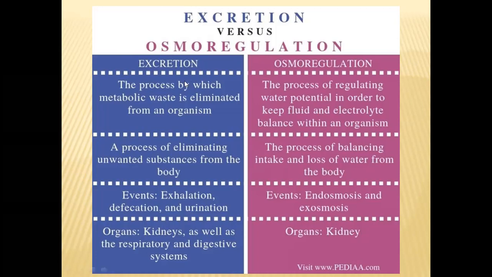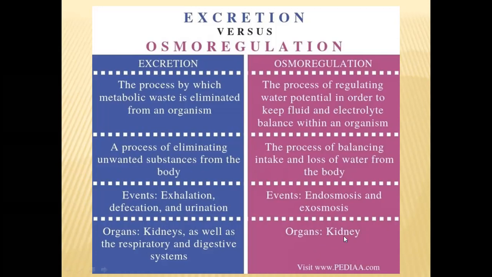Excretion's duty is to eliminate waste materials like ammonia, urea, uric acid, carbon dioxide, and other extra waste materials. This excretion occurs through exhalation, defecation, and urination. And osmoregulation occurs by endoosmosis and exoosmosis. If water enters the body, that is endoosmosis. If water goes outside the body, that is called exoosmosis. The organs of excretion are the kidneys, skin, respiratory system, and digestive system, whereas the osmoregulatory organ is only the kidney.